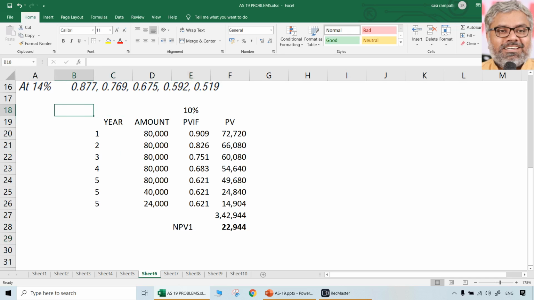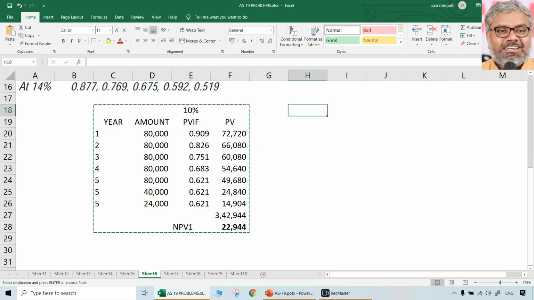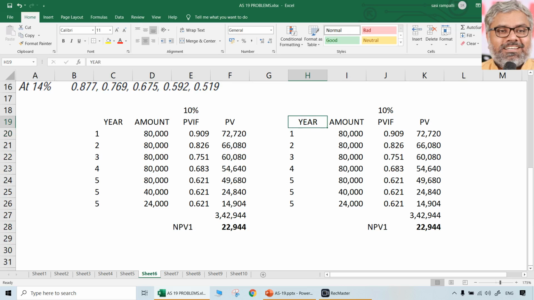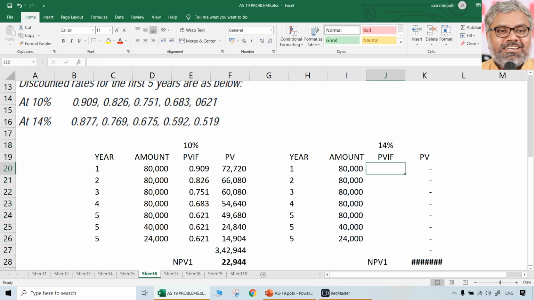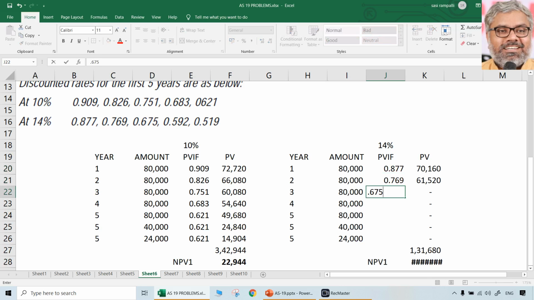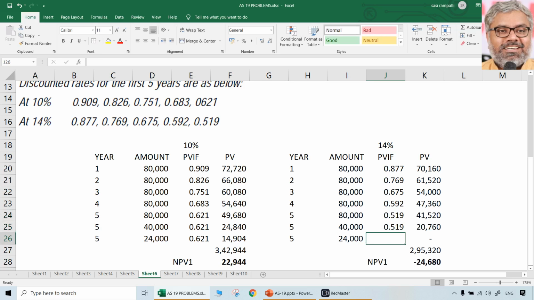Then let us take the same thing once again and calculate it for NPV 2. So here amounts are the same, but now PVIFs are at 14%. So let us take 14%: 0.877, 0.769, 0.675, 0.592, 0.519, 0.519. So negative NPV, this is NPV 2.